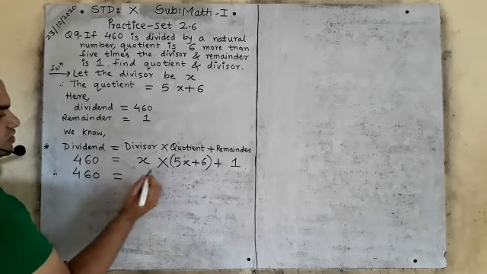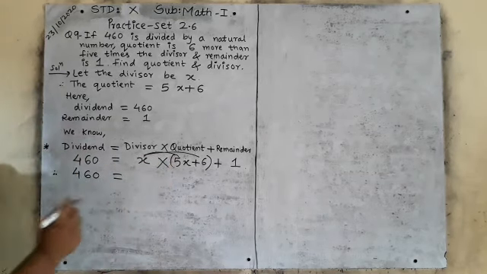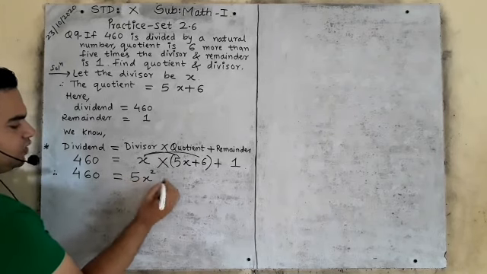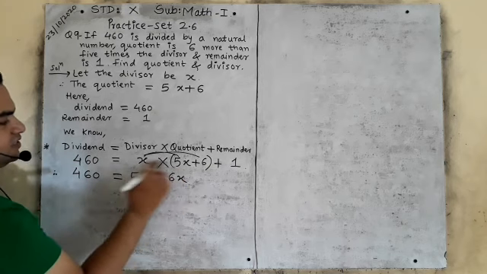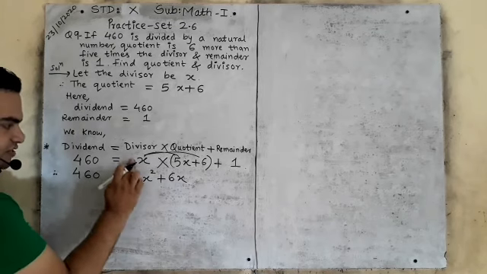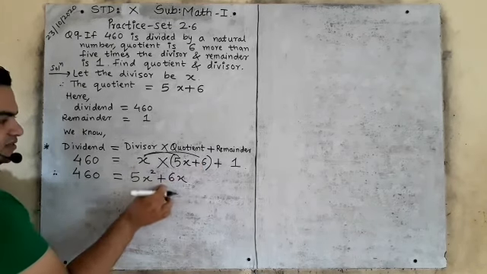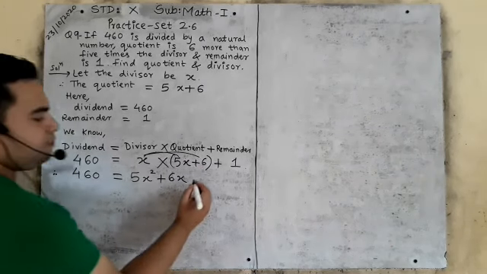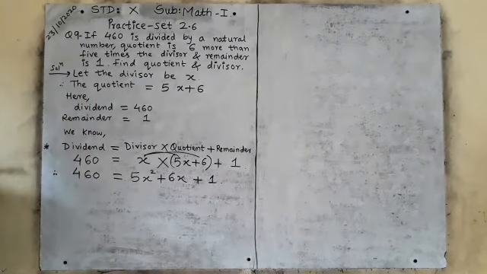460 is equal to, x will multiply here, right? So it is 5 ones are 5x square plus 6x. 6 ones are 6 and x. Is it clear? 5 ones are 5x square, plus 6 ones are 6x, plus 1.